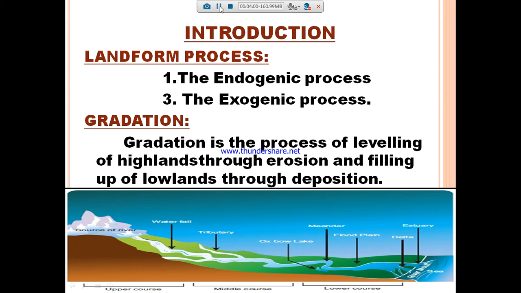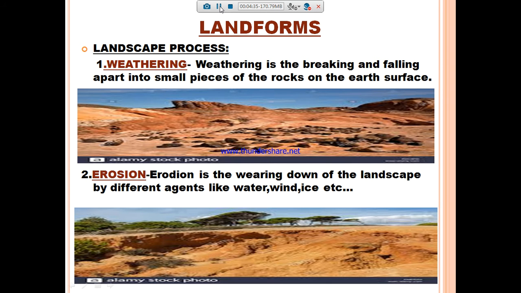So it is a process of leveling of land through erosion and filling of lowland through deposition. Simply, while the water is running, it erodes some particles from the highland, and it fills the lowland with sand particles through deposition. Okay, so that is gradation. Gradation is the process of leveling of highland through erosion and filling up of lowland through deposition. Now we are going to see the new kinds of landforms through gradation.